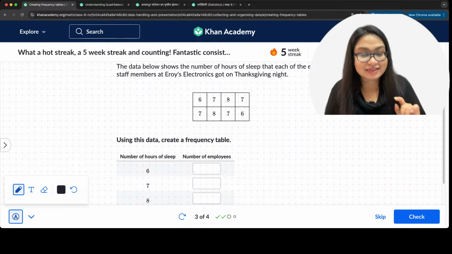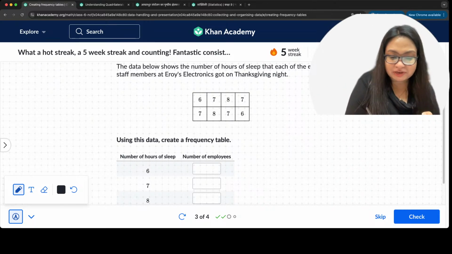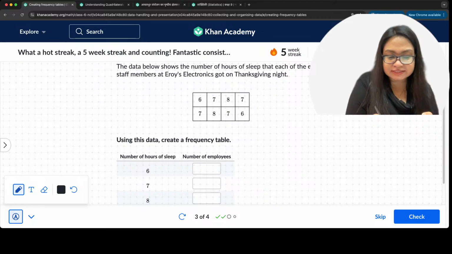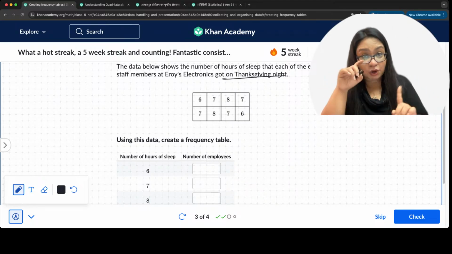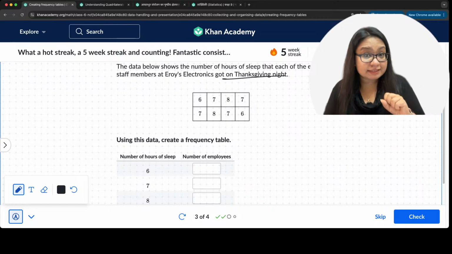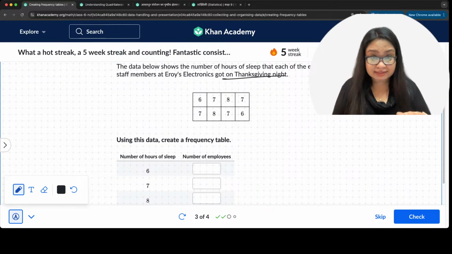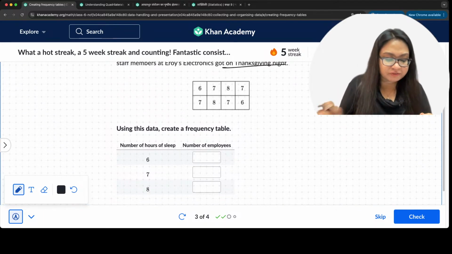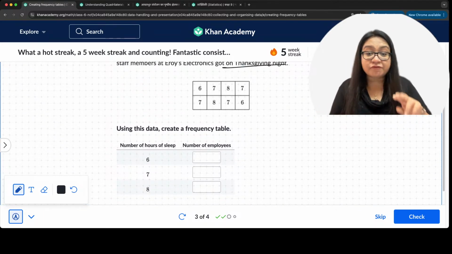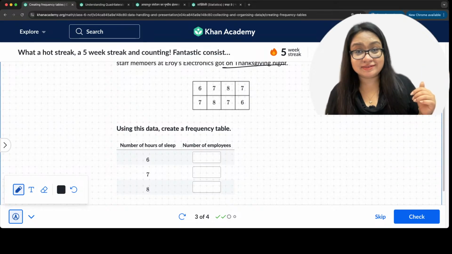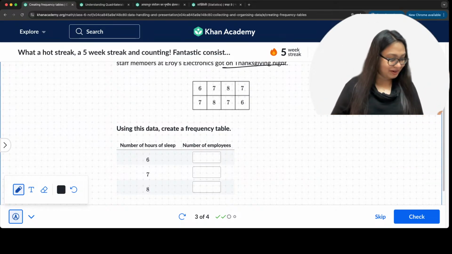This over here is the data, right? The data below shows the number of hours of sleep that each of the 8 staff members at Eroy's Electronics got on Thanksgiving night. So, number of hours of sleep on a particular night by 8 employees. Using this data, create a frequency table, number of hours of sleep and number of employees. We have to get for 6 hours, 7 hours and 8 hours.